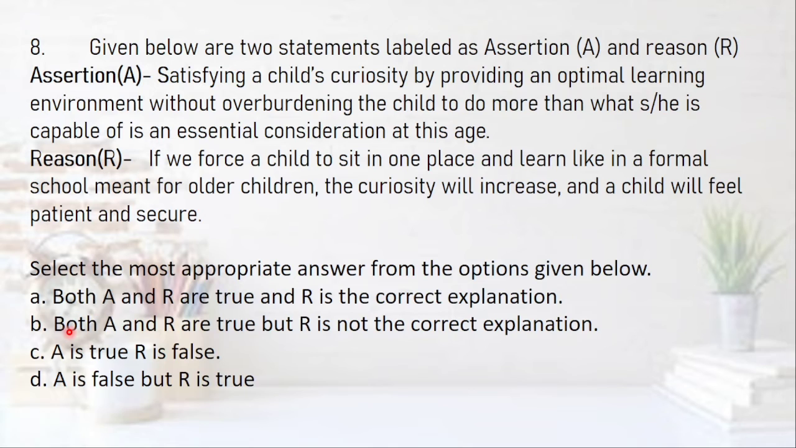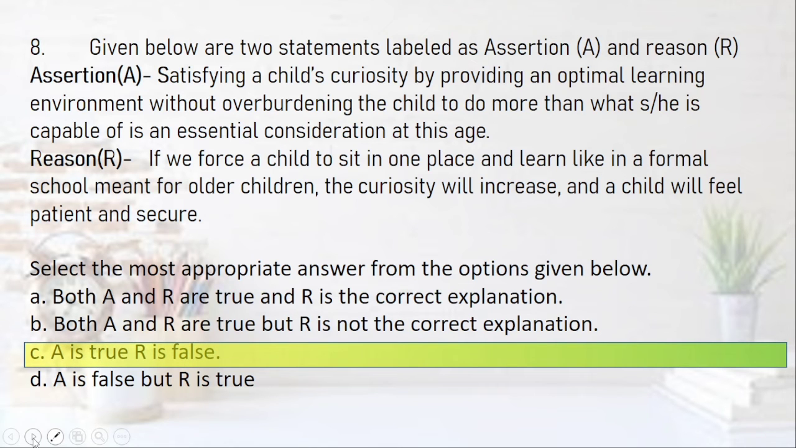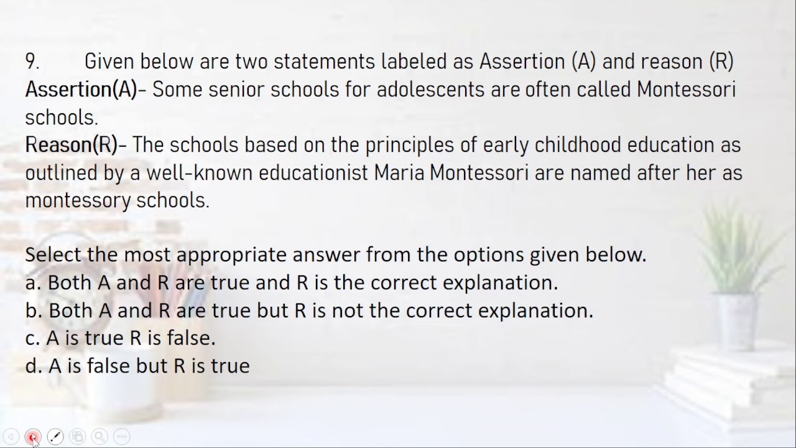How will that happen? If a child is made to sit in one place, the curiosity will increase? No, I think increase is incorrect. So if the reason is not correct, then it means A is right and R is wrong. So the correct answer here, it seems to be, is C. A is true and R is false. Now we move over to question number 9.